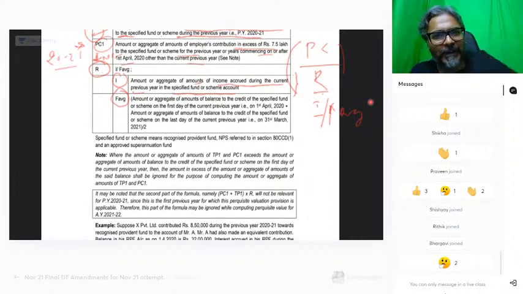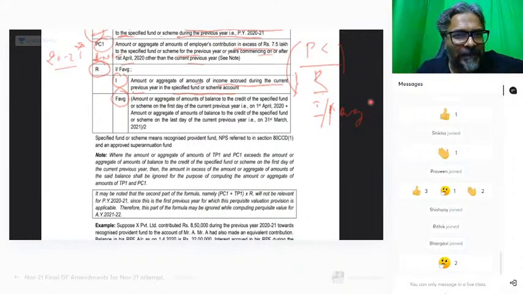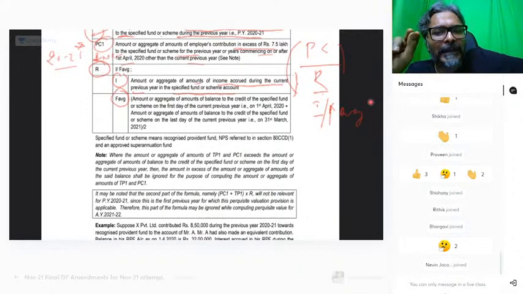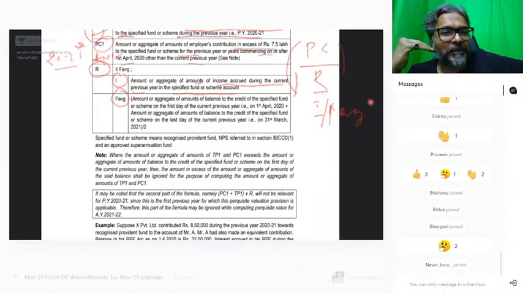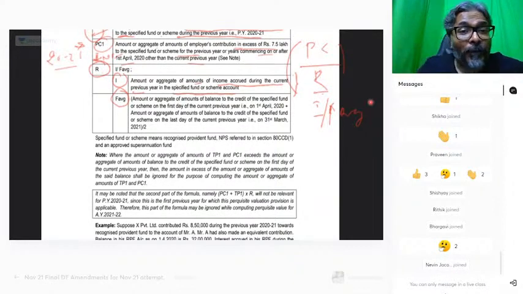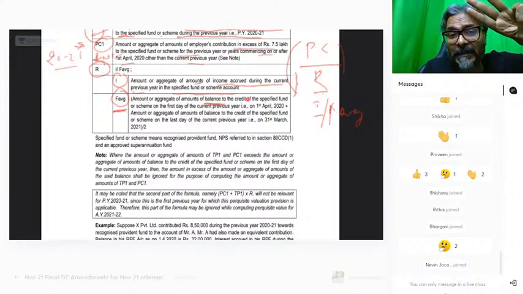So if you see over here very carefully, students, what is FAG? Amount or aggregate of the amount of balance to the credit of the specified fund. So please see what is this one. This is the last point. Amount or aggregate of amount of the balance in the credit of the three funds on the first day of the previous year, plus what, students?